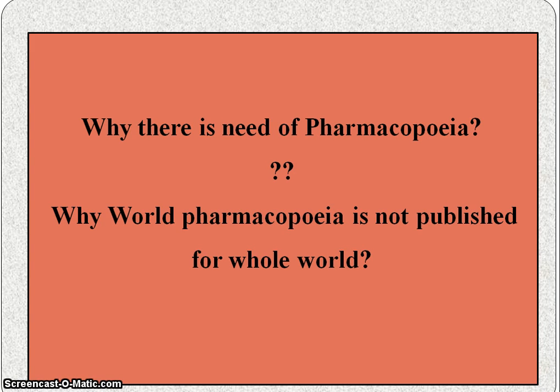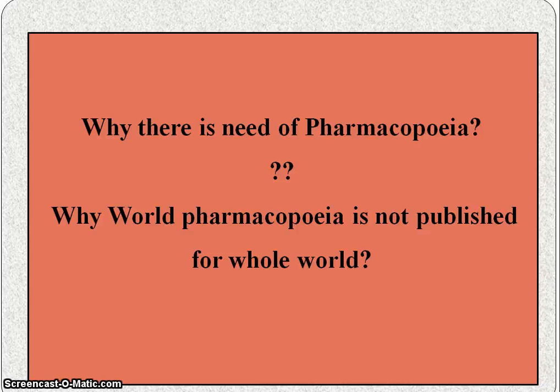So why is there a need of pharmacopoeia, and why is a World Pharmacopoeia not published for the whole world? The answer is, pharmacopoeia is the official and standard book essential for preparation of any dosage form, vaccine, immunological products, blood products and veterinary products.